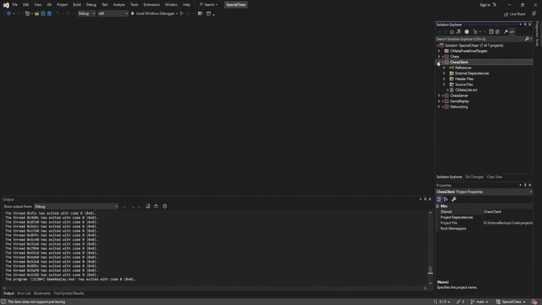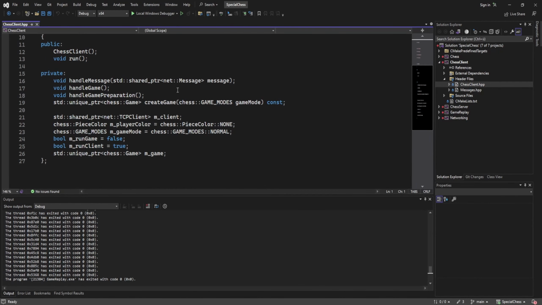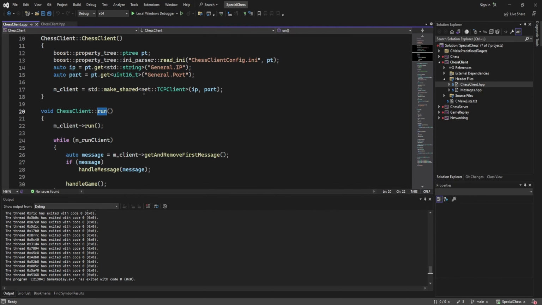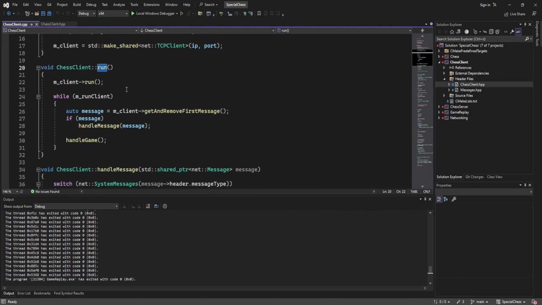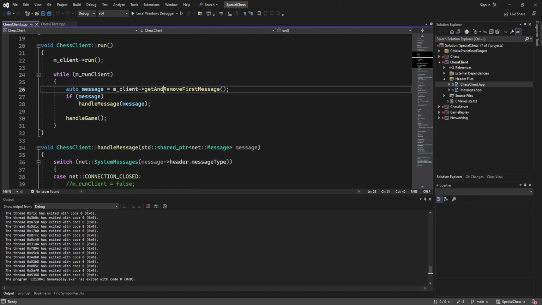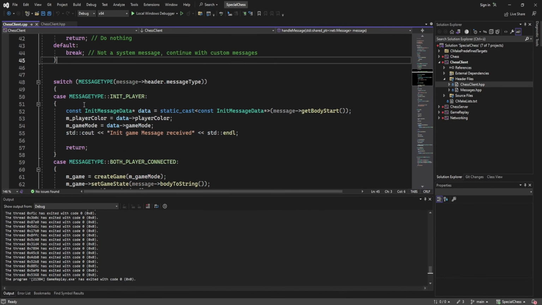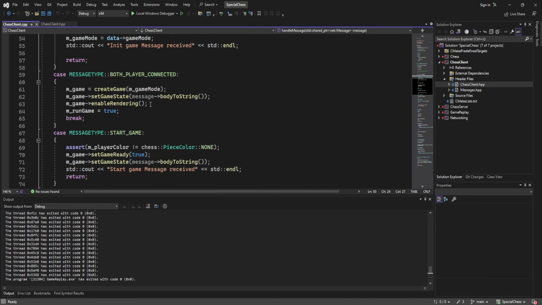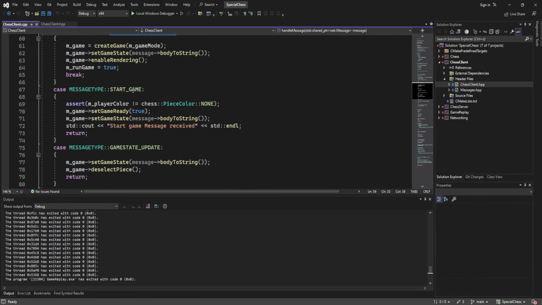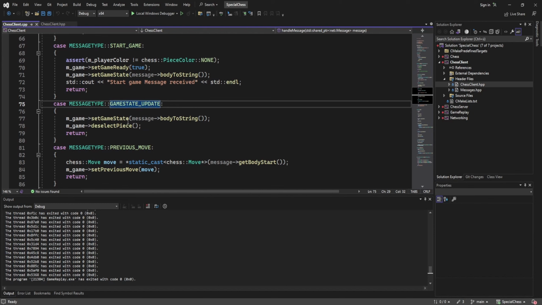But how do the actual chess server and chess client work? Both server and client basically work by using a message loop, and the client, if it's his turn and he made a move, he'll send a message to the server, and the server then validates if this move was valid or not, and then sends back the whole game state to the connected clients. The clients receive the game state in their message queue, and then they are updating with that message their internal game state, and the game continues with the next player.